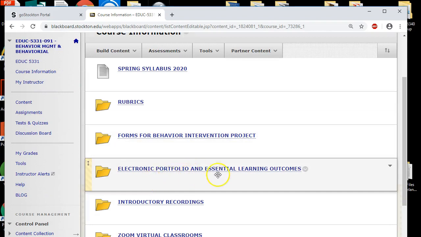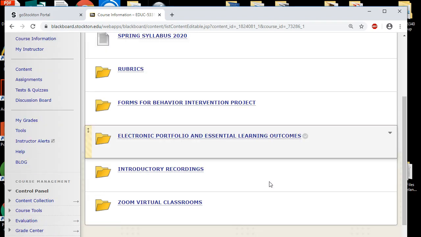Your electronic portfolio and essential learning outcomes: if you click on this link, there will be a video uploaded that will instruct you on developing your portfolio if you do not have one. In addition, there is a PDF on how to create a portfolio, as well as a list of the essential learning outcomes and their definitions.